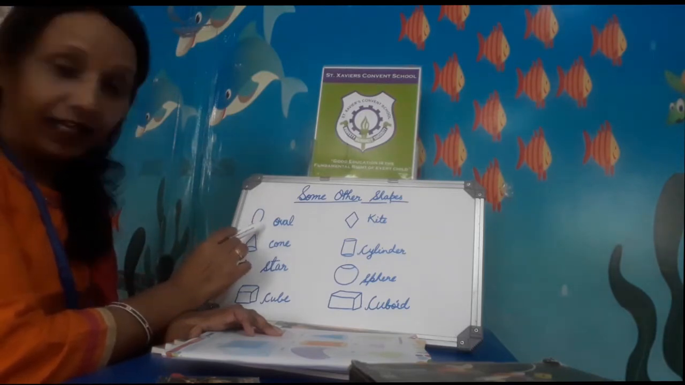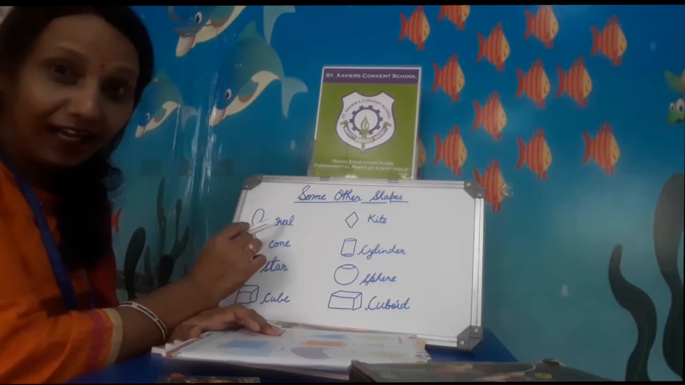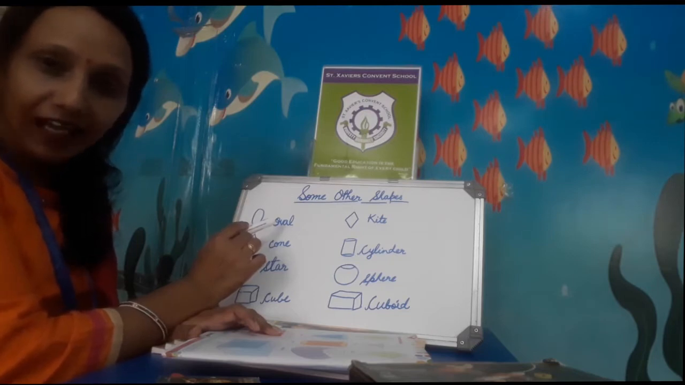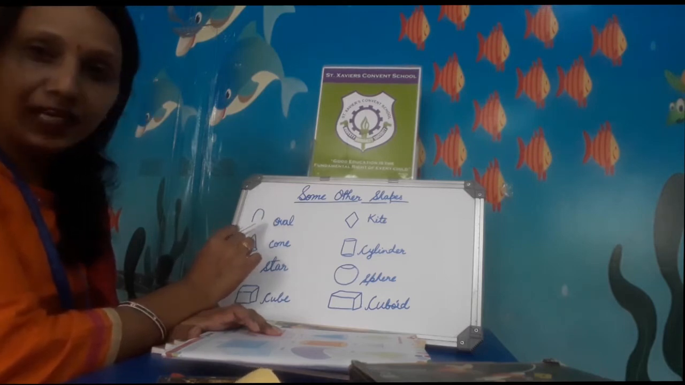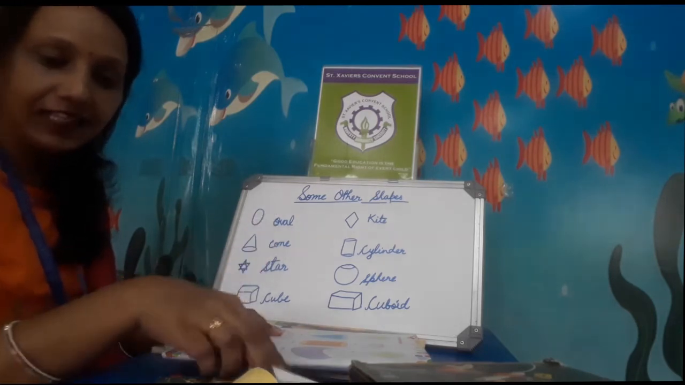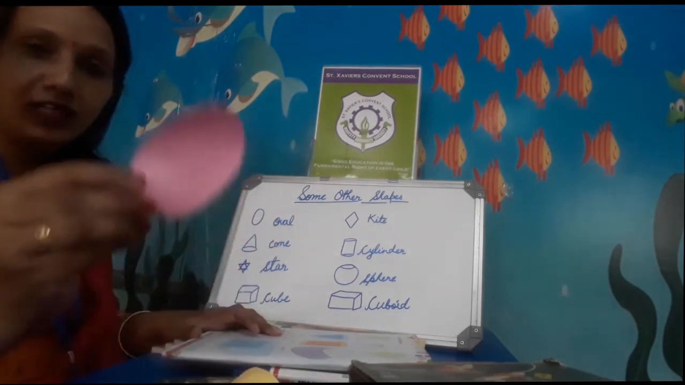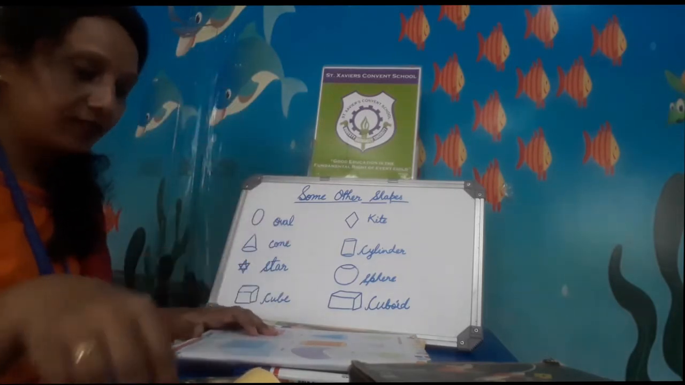Alright? In oval shape, what do you see? The example of oval shape is that one, egg. Have you seen egg? Most of you eat egg. Yes? So love eating egg. So oval shape, example of the oval shape is egg. Egg is in which shape? Oval shape. This one is the oval shape. Alright? Now, next,